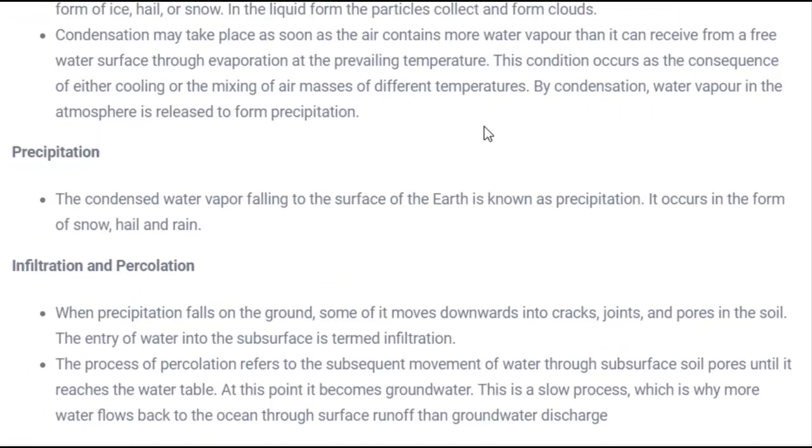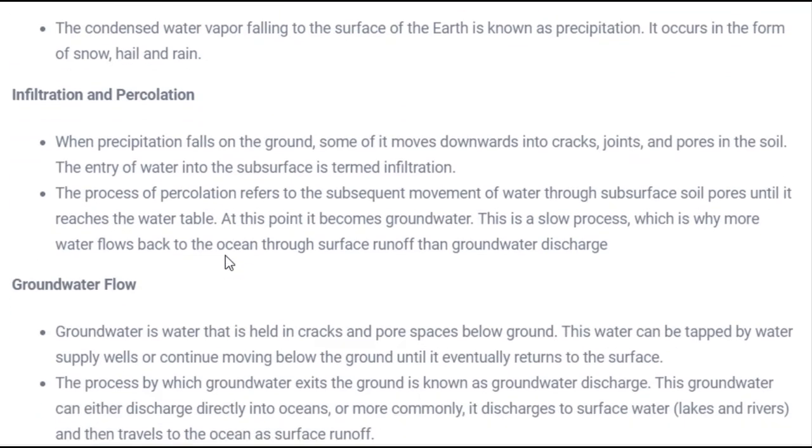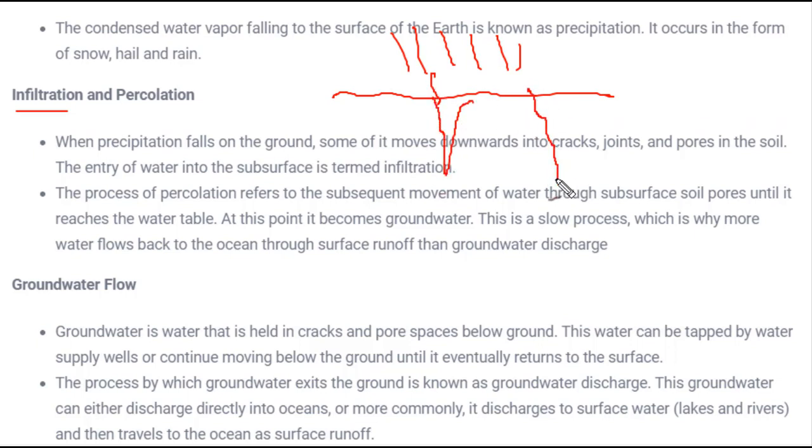So this completes the water cycle, and in between there are a few other concepts that you need to know, like infiltration and percolation. The difference between infiltration and percolation is that infiltration means the pouring of water, you can say the movement of water downwards. For example, if we have a land surface, water has precipitated in the form of rain, and then this water moves below the earth's surface through cracks. There are several cracks in the earth's surface.